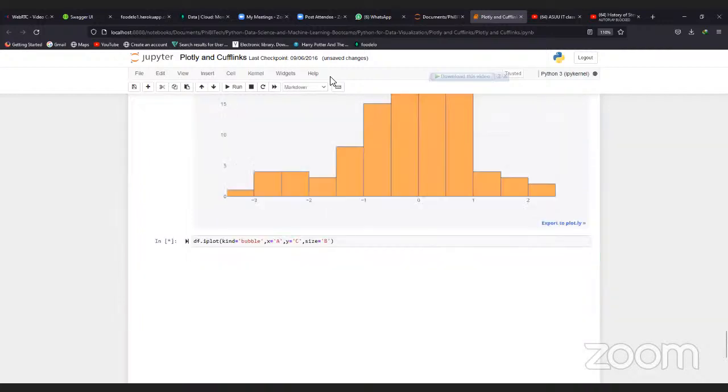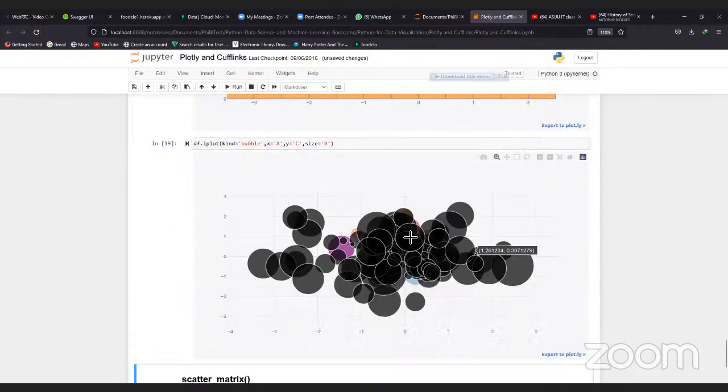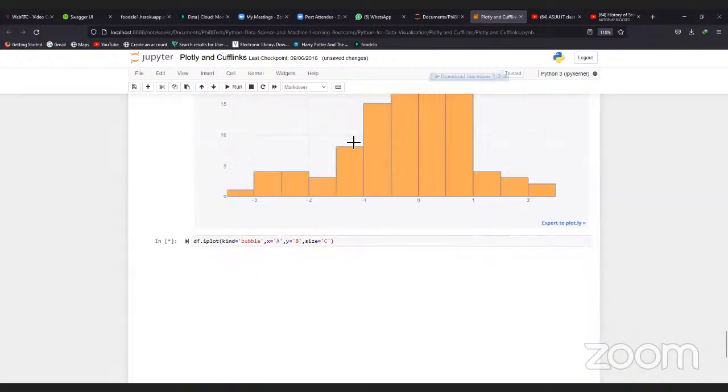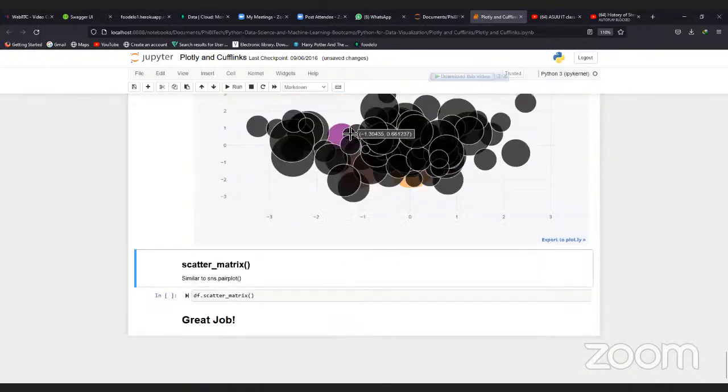If I run this now, see the bubble plot has changed based on what we just did. And you can see the blue, the purple, the yellow, and the black. So let me just change this back to the default that we had. If we run this now, you can see what we have. Then we have scatter matrix.